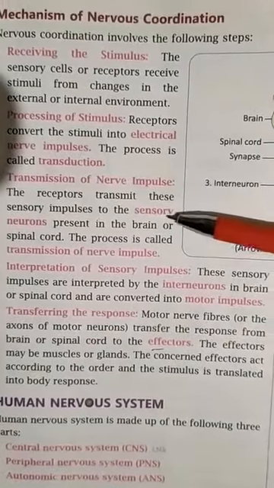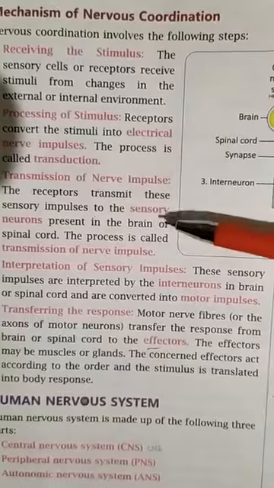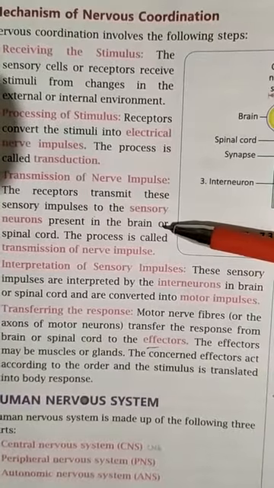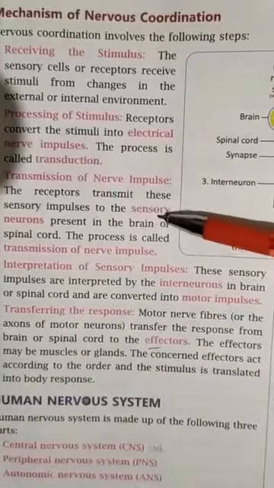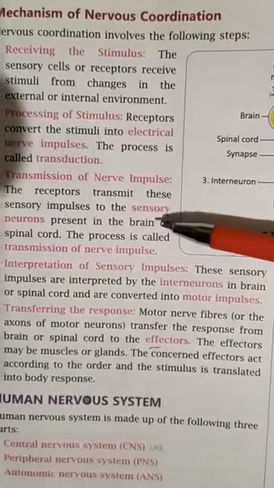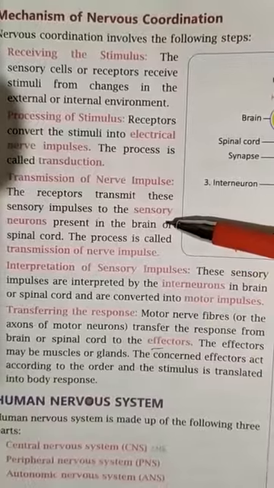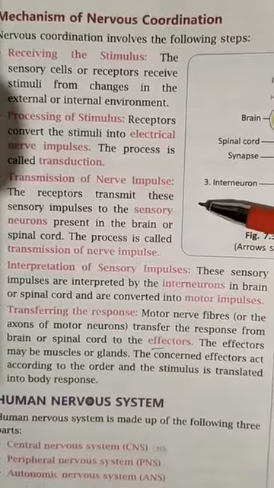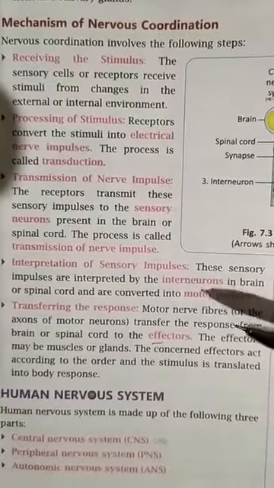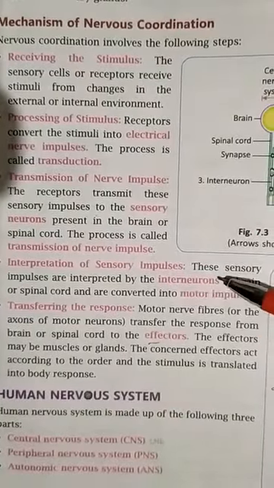There are sensory neurons which will transmit this sensory impulse to the brain or the spinal cord, and this transmission of nerve impulse will take place. Then there will be interpretation of the sensory impulse.